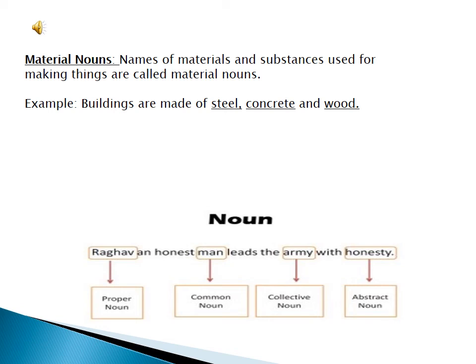Raghav is a name, so it's a proper noun. Man does not have any name, you're talking about any man, so it's a common noun. Army is a collection of troops, soldiers, so it's a collective noun. And honesty is a quality, so it's an abstract noun.